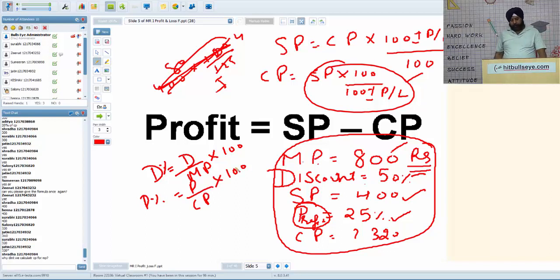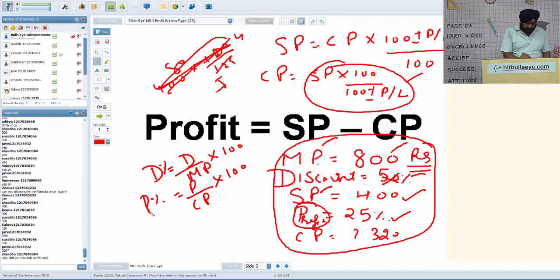So these are the two things you remember, and this is the hierarchy you should remember. It is always on mark price, never on selling price or cost price. And if discount is 0, then mark price and selling price are the same. These are the basic assumptions, the basic rules you have to understand. Discount is always on mark price, and profit and loss percentages are always on cost price.